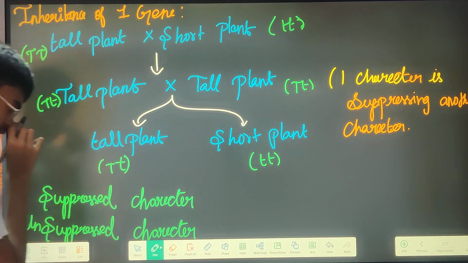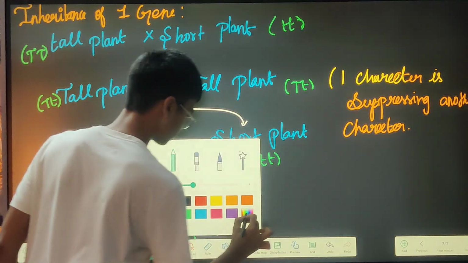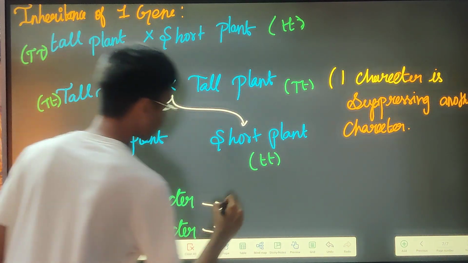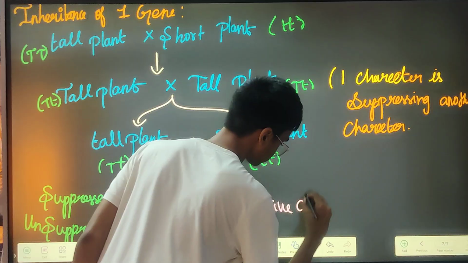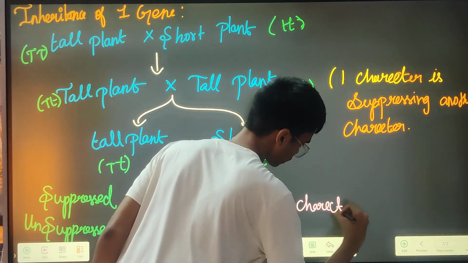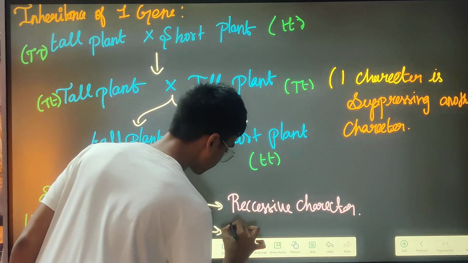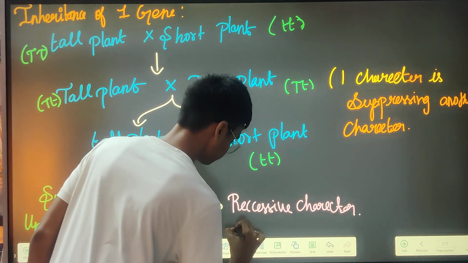He named the suppressed character the recessive character, and the unsuppressed character was named the dominant character.